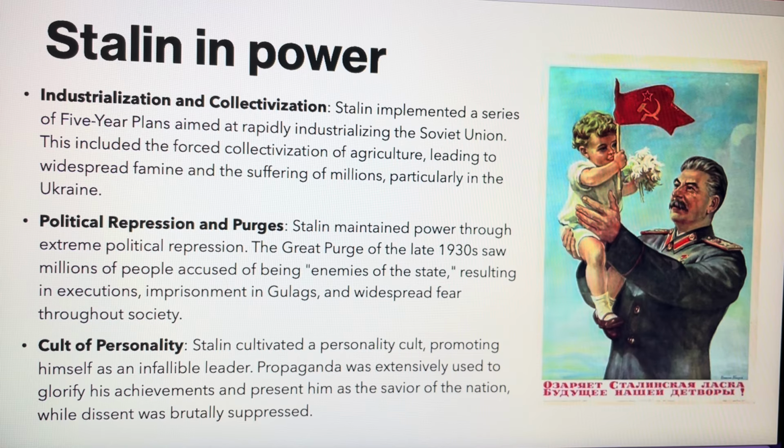Political repression and purges. Stalin maintained power through extreme political repression. The Great Purge of the late 1930s saw millions of people accused of being enemies of the state, resulting in executions, imprisonment in gulags, and widespread fear throughout society.